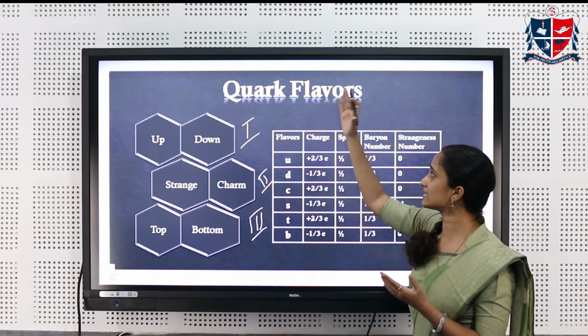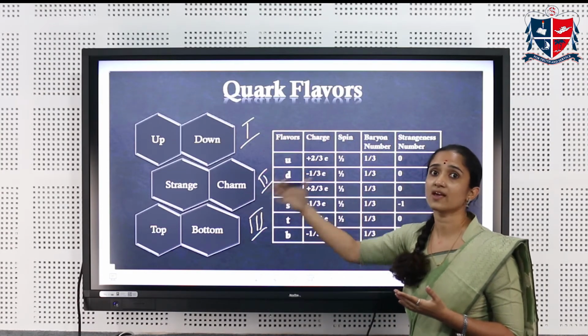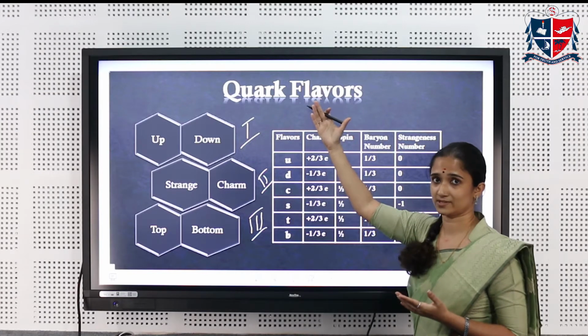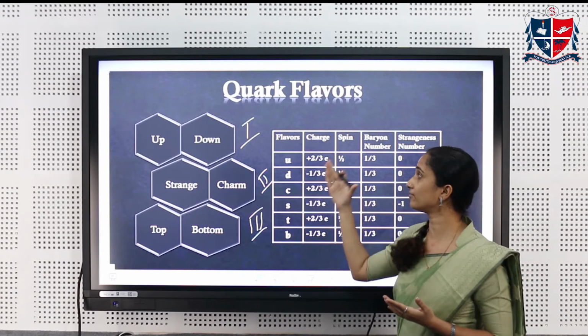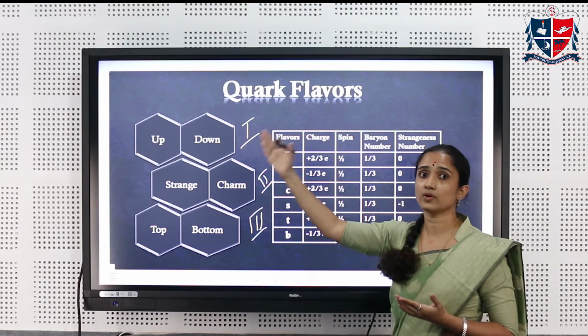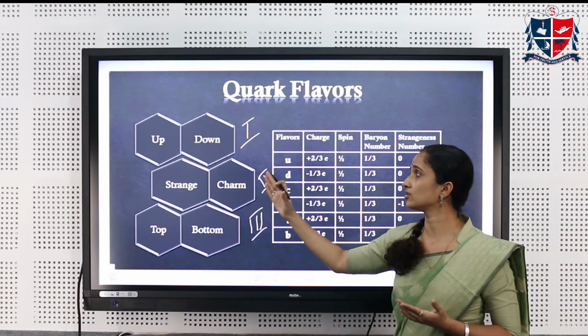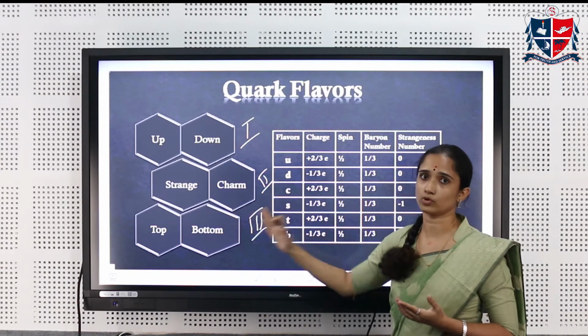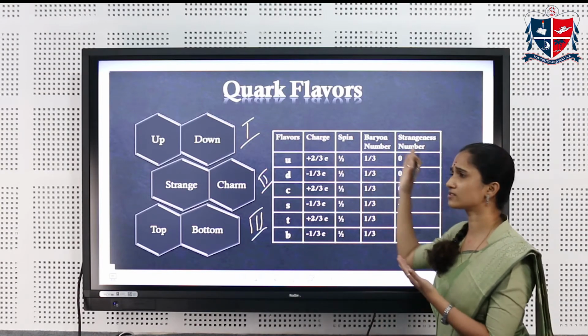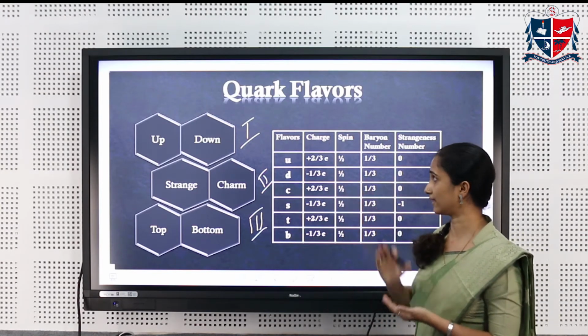So we have a total of 6 different quarks, and we call them flavors. The different quark flavors we have are up, down, strange, charm, top, and bottom. Now these are some of the properties of the quark flavors.